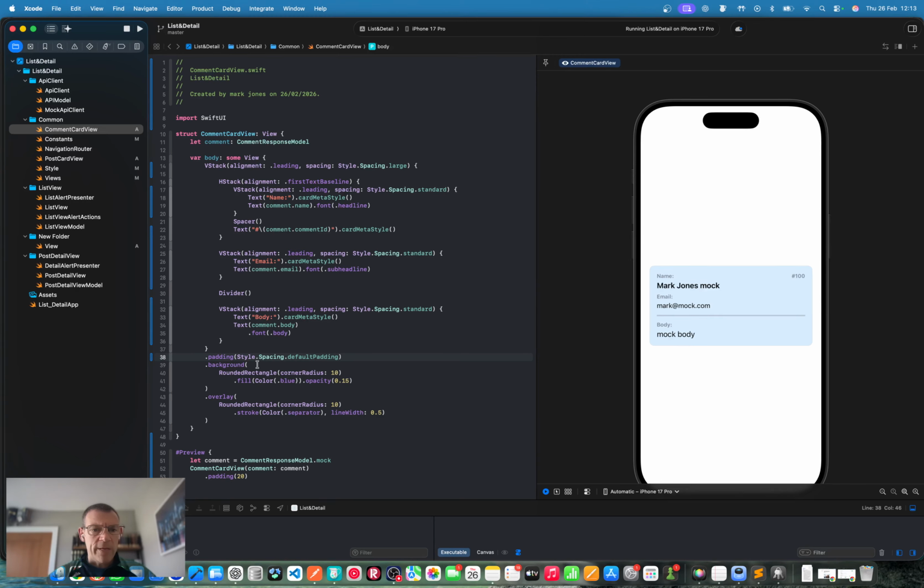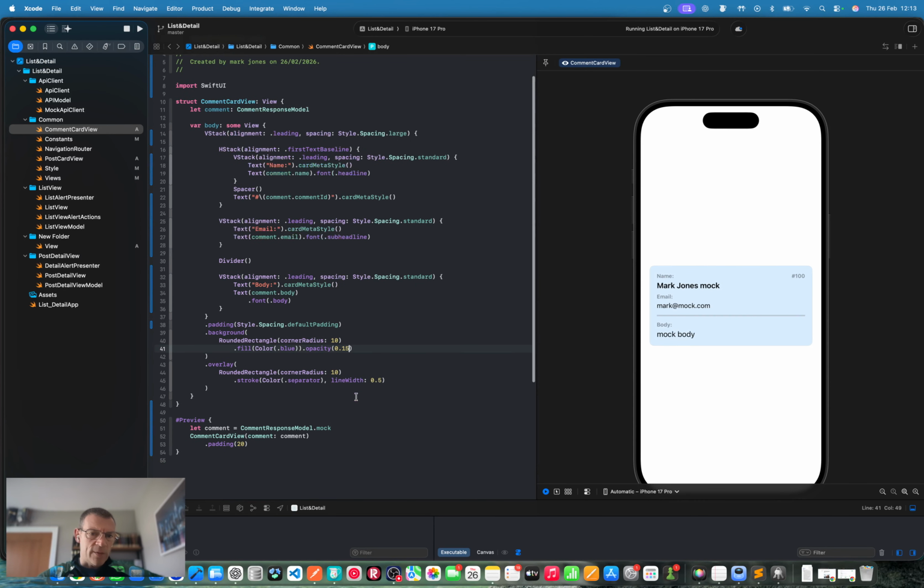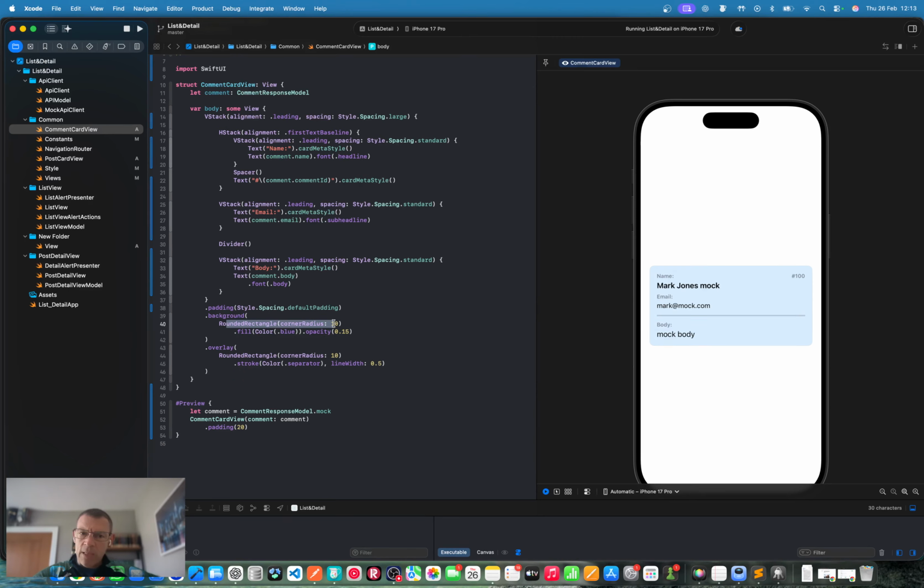We've got a background here on the card, which is blue. What happens if we go cyan? Blue is fine. With an opacity of 0.15. If we were to go 0 on that, too light. Yeah, I think we'll stick with 0.15. Yes, using this preview is much better. It's much easier to make these changes. So we've got the rounded rectangle as a background. It has a corner radius of 10.